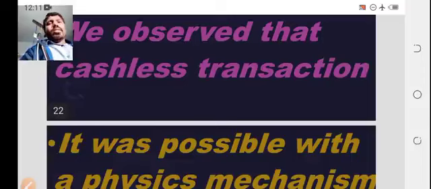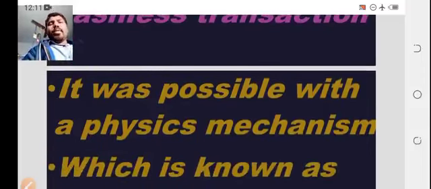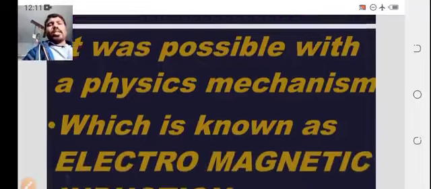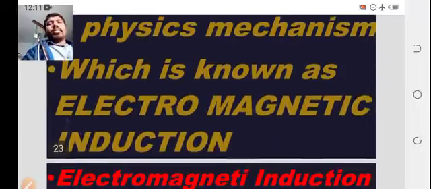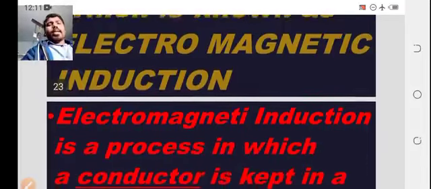All of this is possible through a physics mechanism defined as electromagnetic induction.